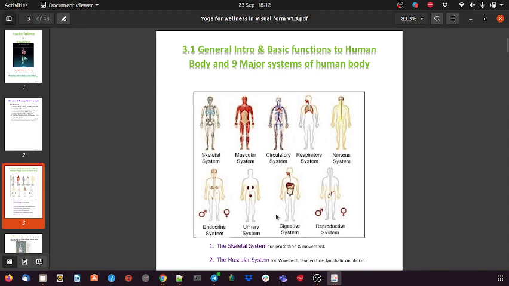Then we have the digestive system. It is how we survive: how food and other substances are converted and provide nutrition to our body, and how the waste is eliminated from our body. Then we have the reproductive system.